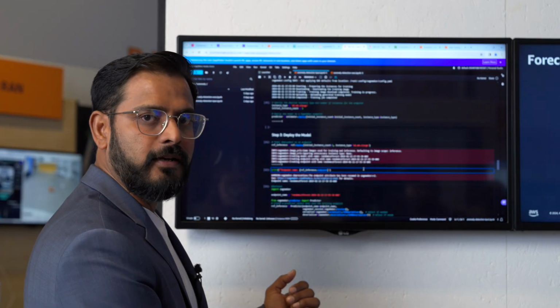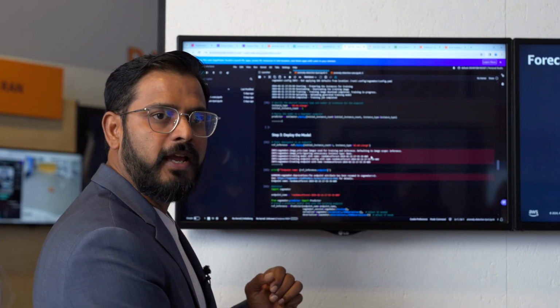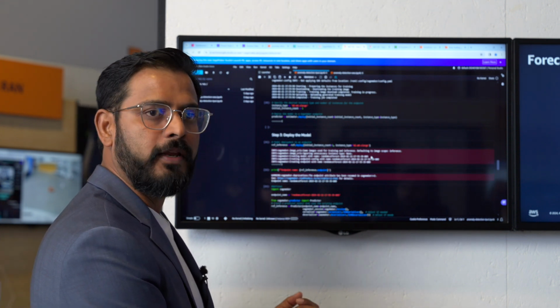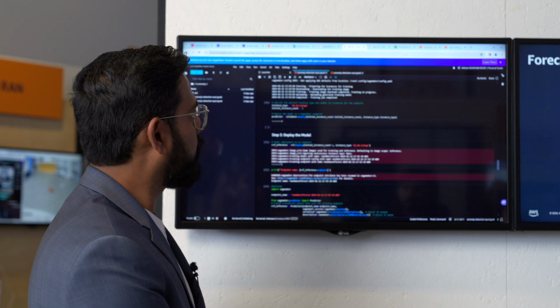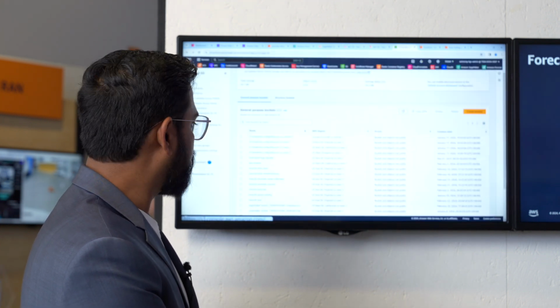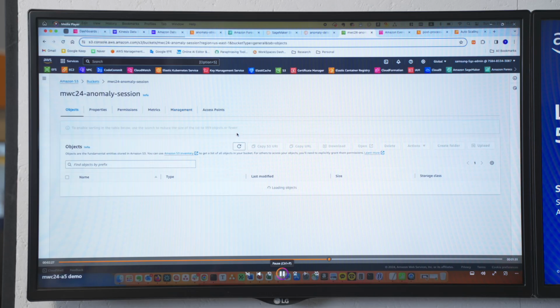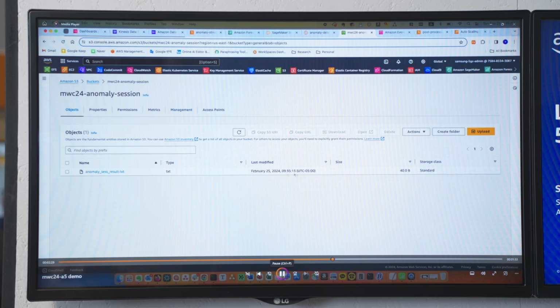So once the training is completed, the model is deployed to an instance, and we have streaming data hitting an endpoint, getting the inference out. That inference goes to Amazon S3, and we have the anomaly data coming in once every 5 minutes for the throughput information, and this is refreshed every 5 minutes.